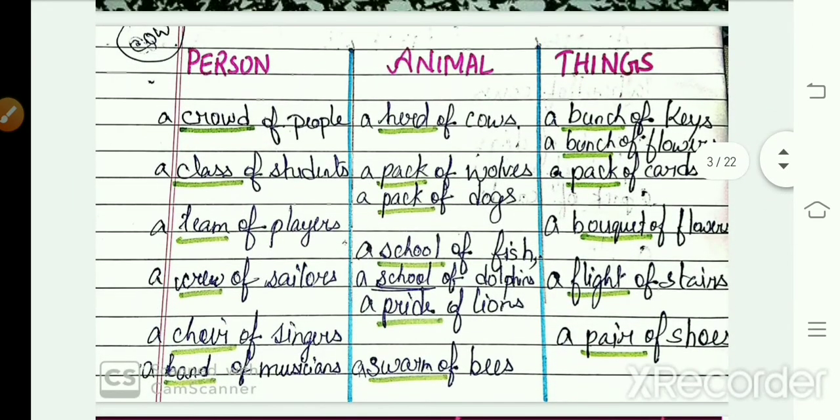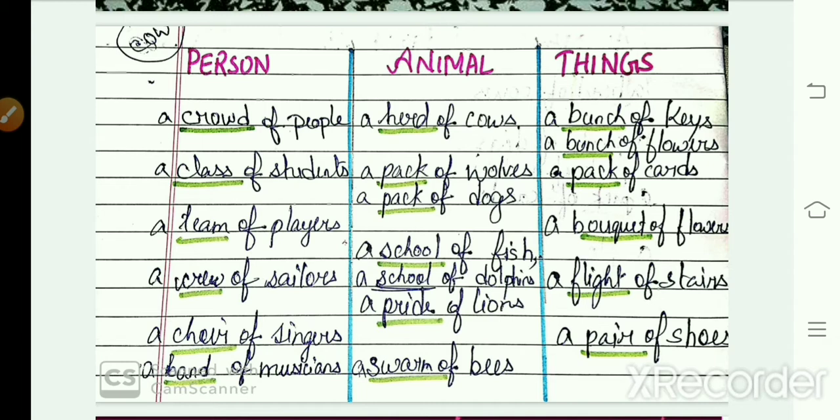Next, for different persons, for different animals, for different things, we use different collective nouns. For people, a crowd of people. For students, a class of students. For players, as you have known, for footballers also, a team of players. Next, for sailors, a person who works on a ship. As you have understood in the chapter, who are they? A crew of sailors. For singers, a choir of singers. For musicians, a band of musicians.